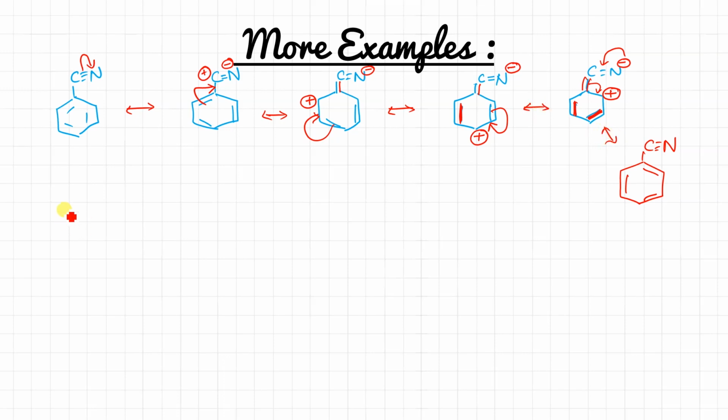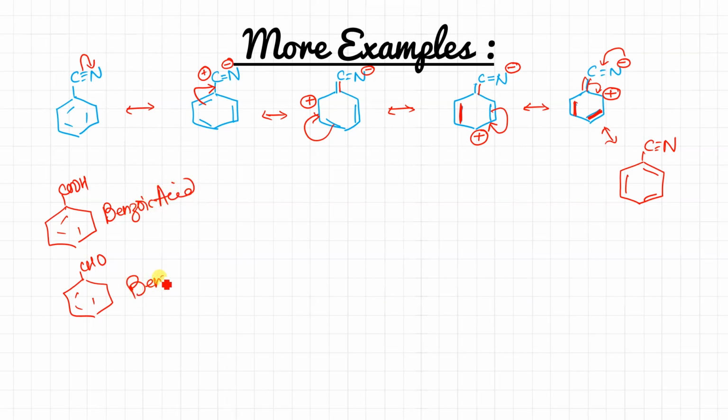So there is a homework for you. You have to do it for COOH, just arrange how to write this, this is benzoic acid, and CHO, this is benzaldehyde. So just do some practice.